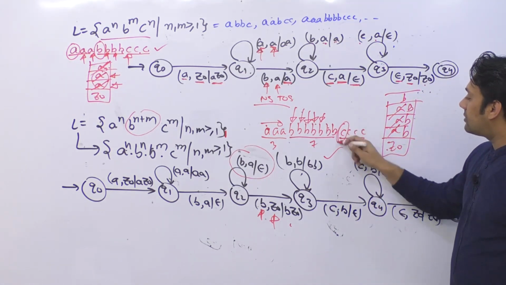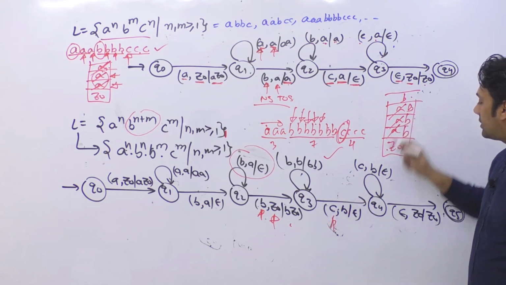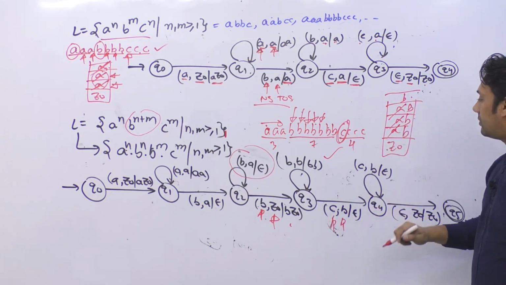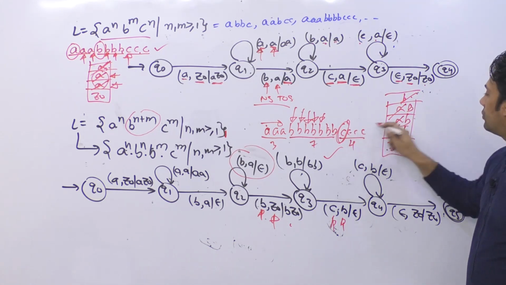And then as soon as you get a C, the top of the stack will be containing B. I'm going to remove this B from the stack. One more C, remove it.